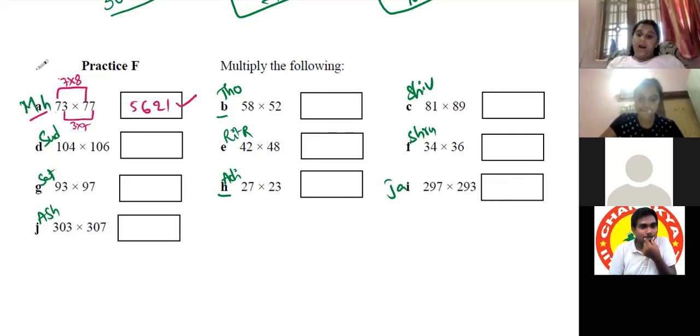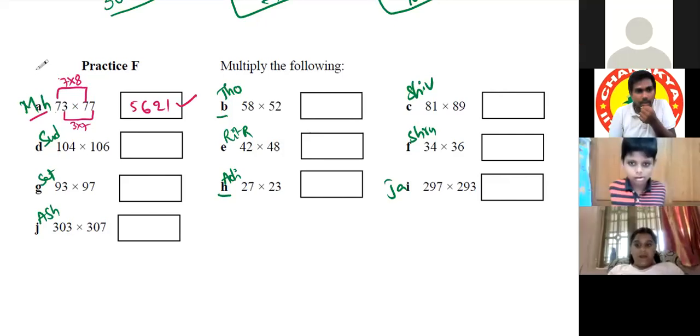Sir, actually, our another class has started. So can I do this one and leave, sir? Okay. Yes, sir. Jenny, start.